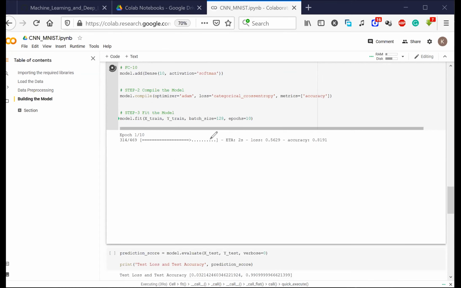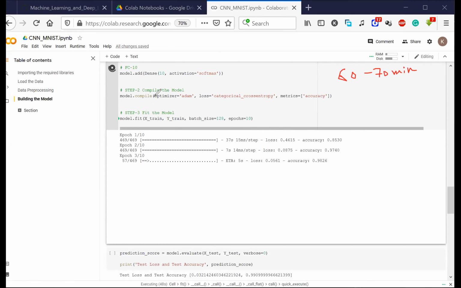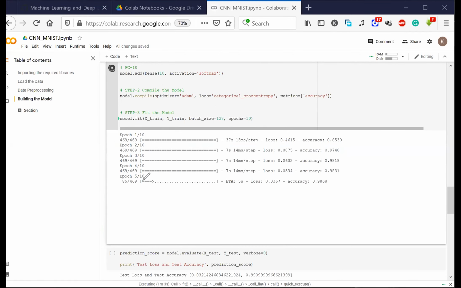If you try to run the same code on your computer, it is going to take at least 60-70 minutes. This code that I showed you is going to take at least 60-70 minutes to run. But given Google Colab, I can run this entire code in 2 to 3 minutes. See, it is running very fast. Just try to run it on your computer and you will understand that it takes a lot of time. So let's wait. It is the 5th epoch. It is going to run till the 10th epoch. Let's wait for it.